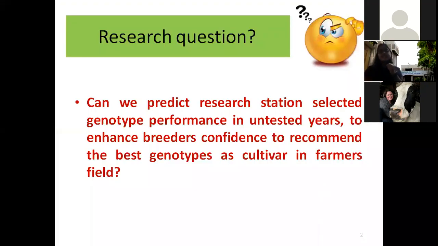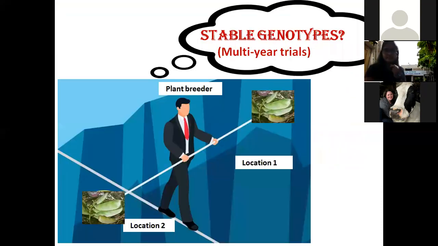Research question, that is, can we predict research station selected genotype performance in untested years to enhance the breeder confidence to recommend the best genotype as a cultivar in farmer field? Yes, actually, I have tried to answer this question by using AMMI model of analysis, which I am going to take you through a tour of, with a few slides in the next 4 minutes.